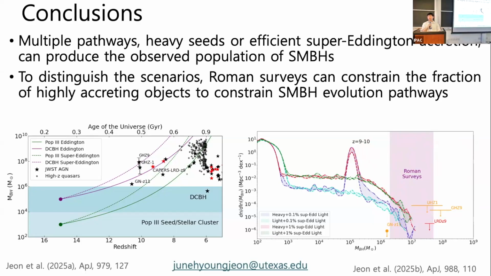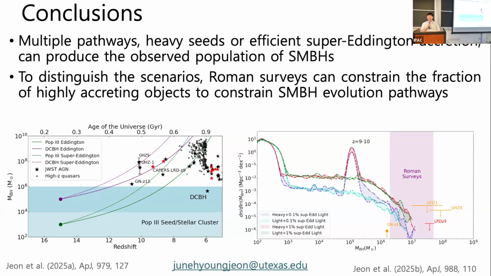So I guess one caution or caveat, or maybe just a thought about the way we present and test these: I think it might be useful, instead of phrasing this as direct collapse or heavy seed versus light seed, to think about it as rapid intermittent accretion versus slow extended accretion. Because when people really model super-Eddington accretion, they predict that most of the growth is dominated by very short phases, much less than 1 million years, where you might accrete at 100 or 1,000 times the Eddington limit, which is really what a direct collapse is, just an extreme example of that, right? It's all in one burst.